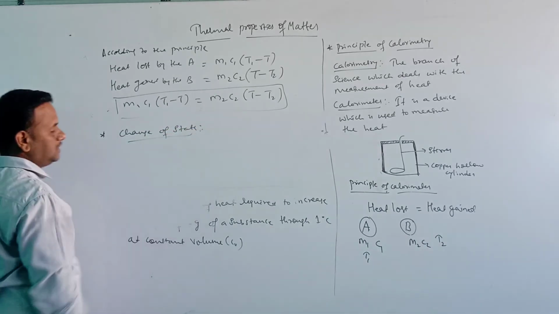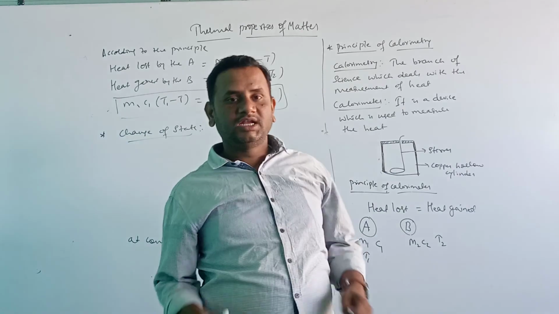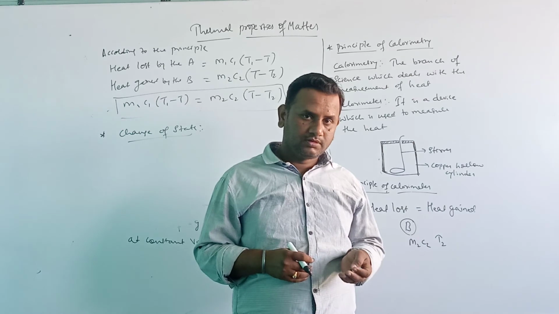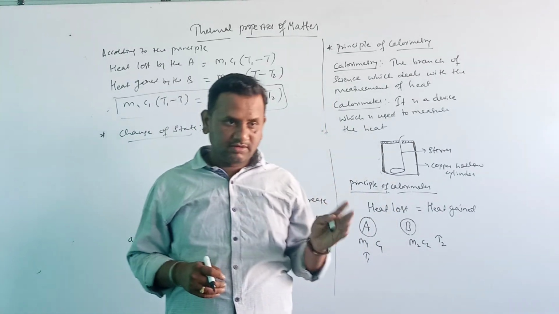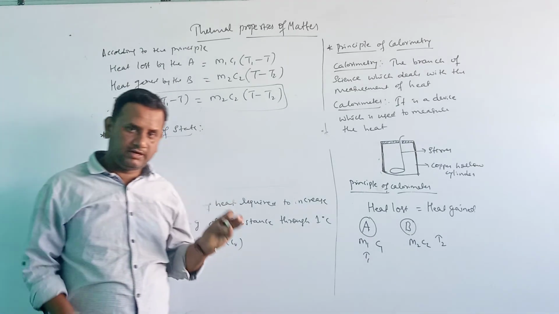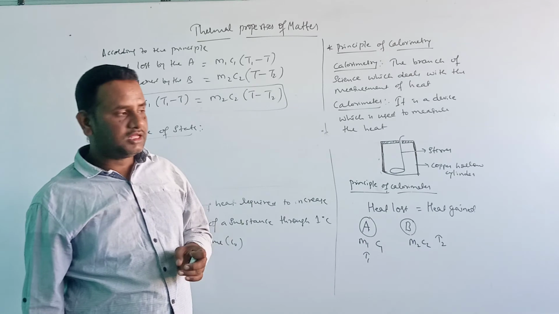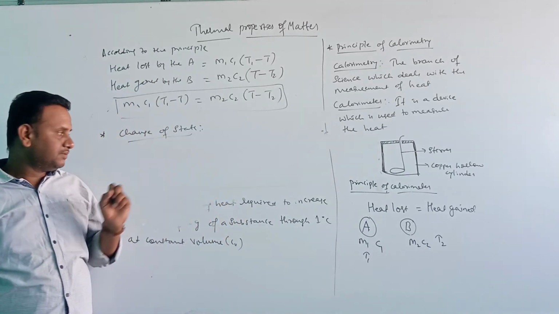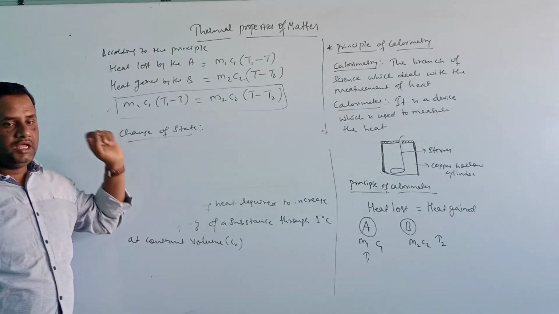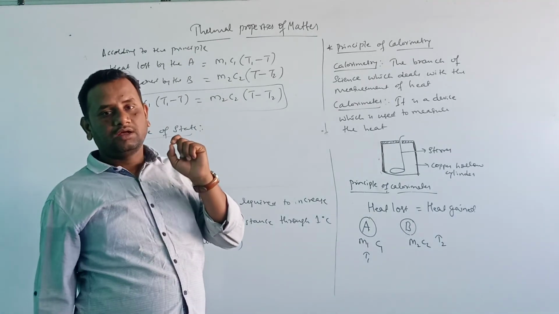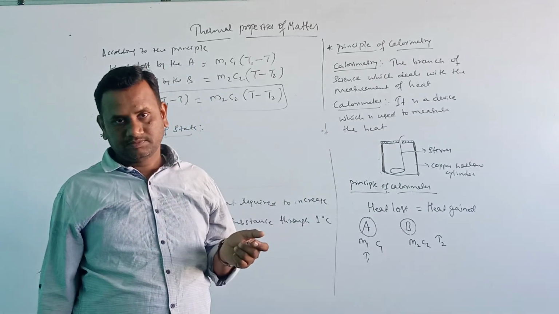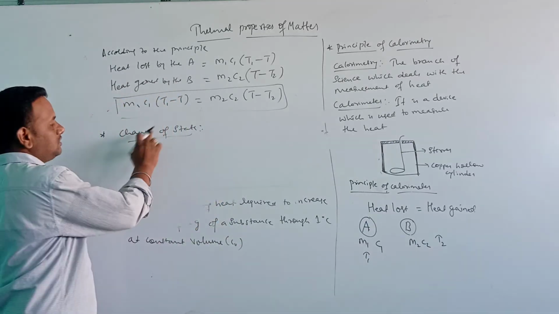Now the next topic we are going to discuss is change of state. As the name itself tells, the state is changing, not Karnataka state, not AP state here. Basically we have three types of states: solid state, liquid state and gaseous state. Change of state is the process in which the system changes from one state to another state.